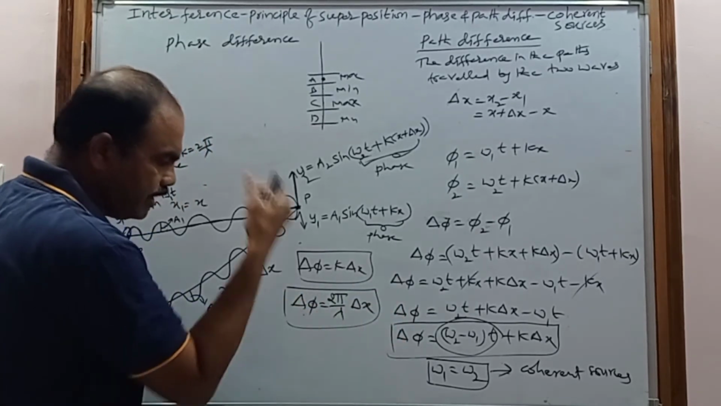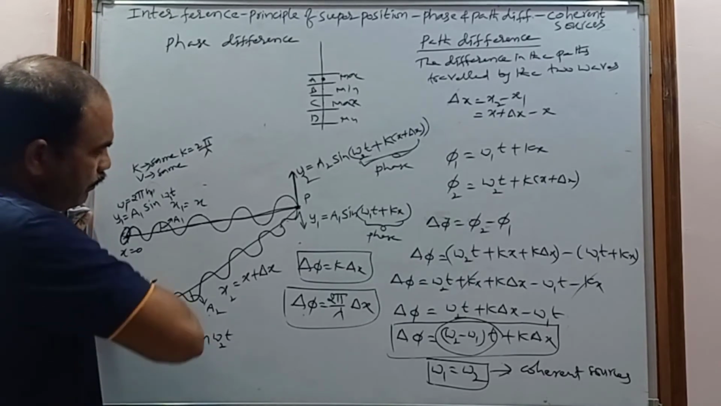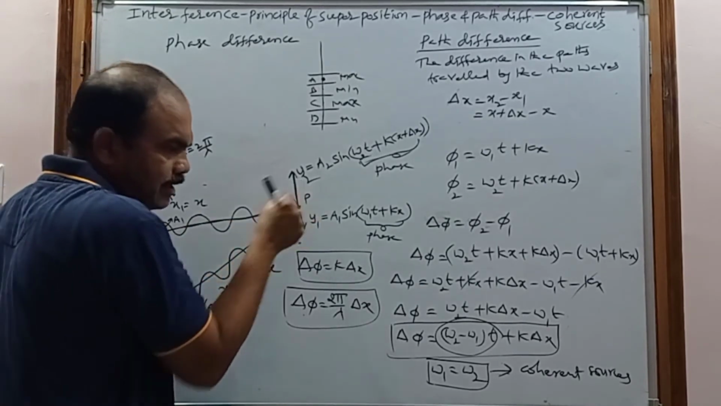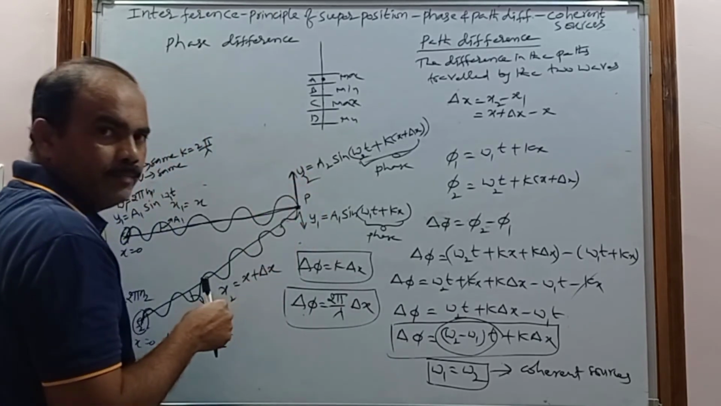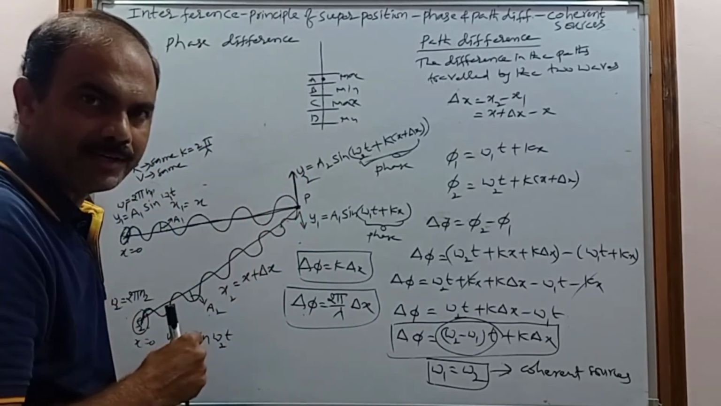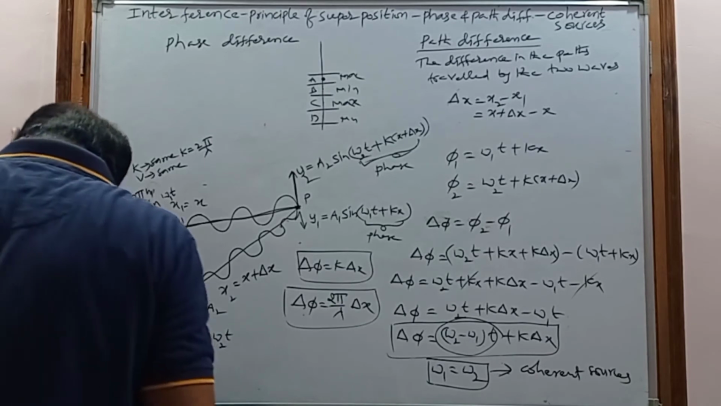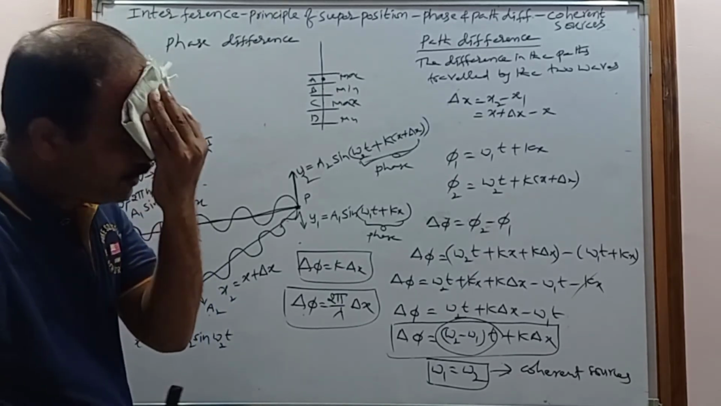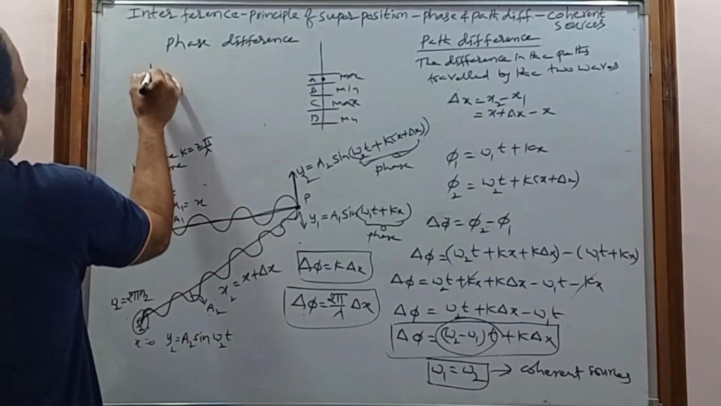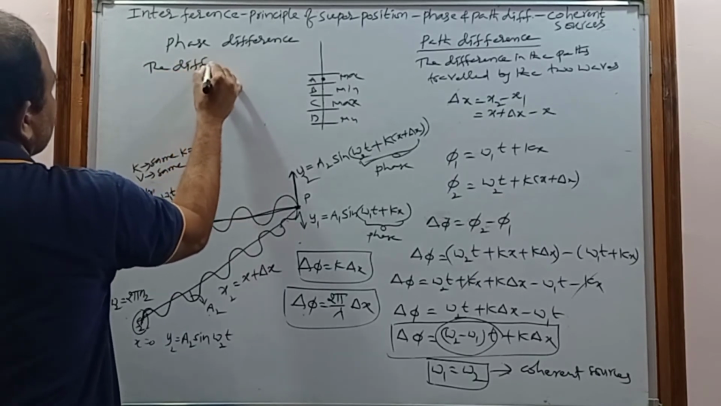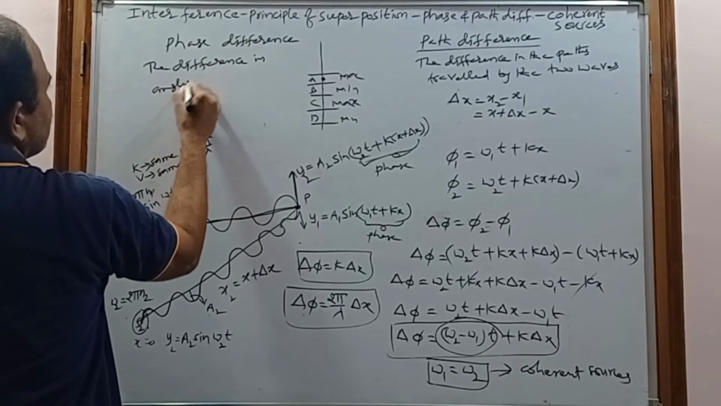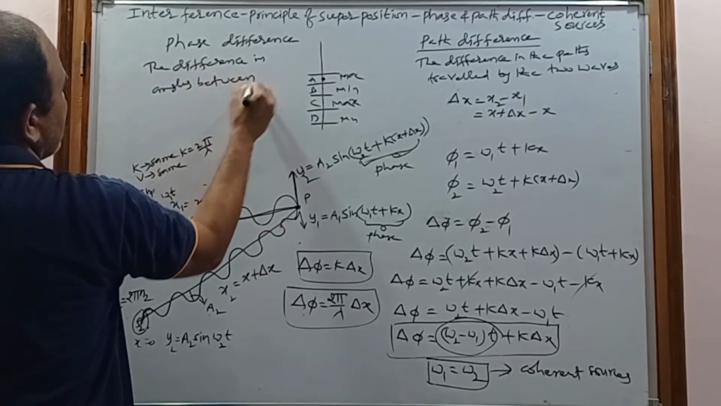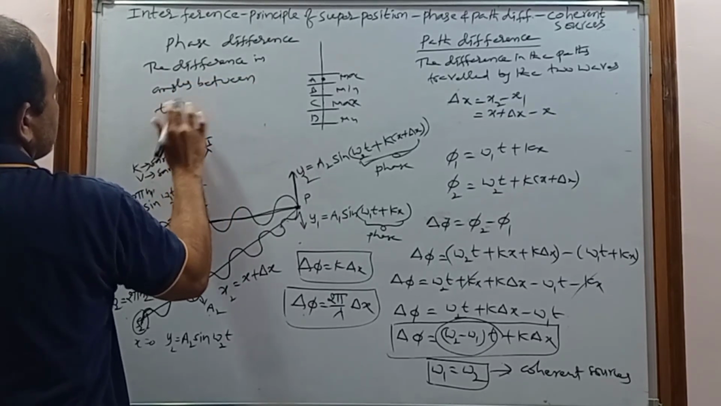But the phase difference is nothing but when two or more waves reach the particle. When they reach the particle at the same time, they have some angular difference. So the angular difference is the difference in the angles between two waves.